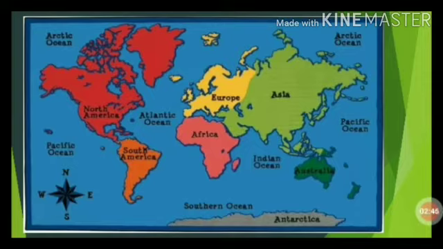Next, the Indian Ocean plays a major role in connecting our country with Europe, Africa and Asia. So Europe is here, Africa, Asia. These three continents are joined together by the Indian Ocean.